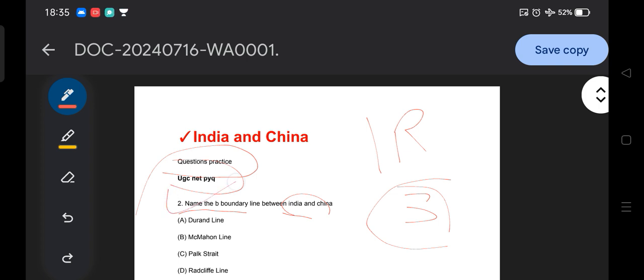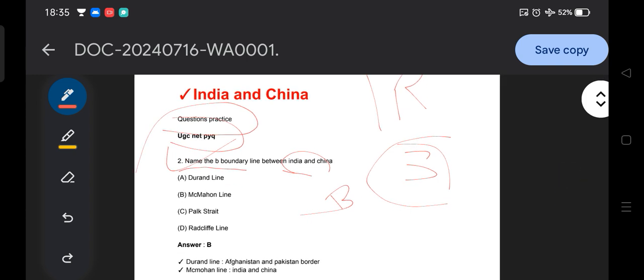The question is: name the boundary line between India and China. Option A, Durand line. Option B, McMahon line. Option C, Palk Strait. Option D, Radcliffe line. What would be the appropriate answer? As you all know, option B is the correct answer. Yes, the McMahon line is the boundary line between India and China.